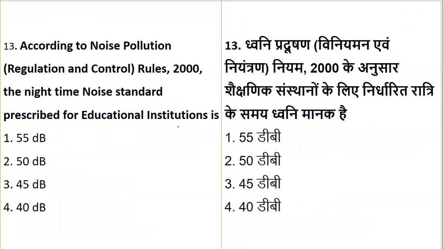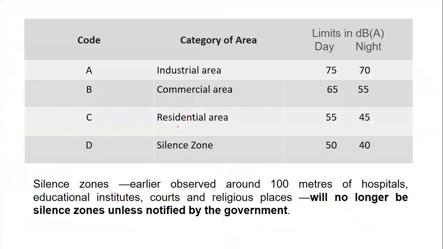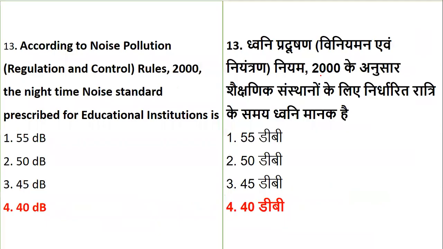Now, according to the Noise Pollution Rules 2000, what is the night standard time limit? This question was seen recently, even in 2019. Is the standard 55 decibel, 50, 45, or 40? We have standard limits, day limits as well as night limits, for industrial area, commercial area, residential area, and silent zone. So when we talk about night time, the limit is 40 decibel.